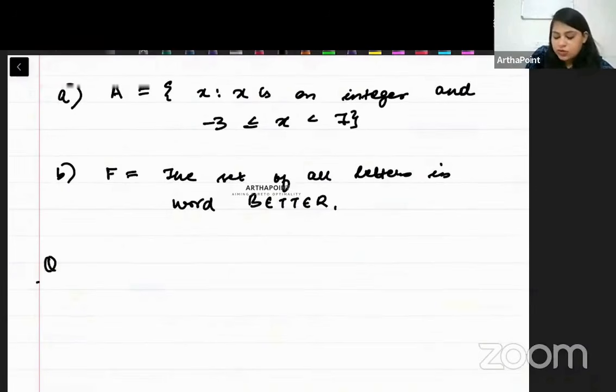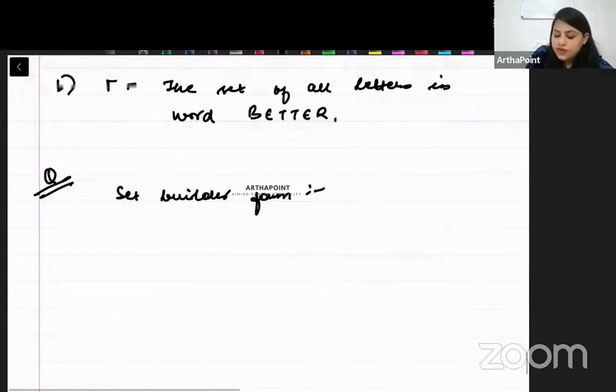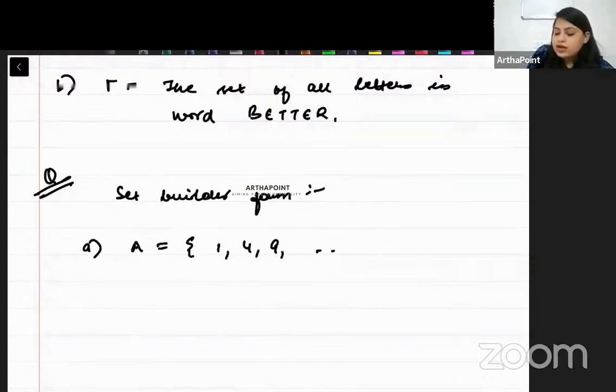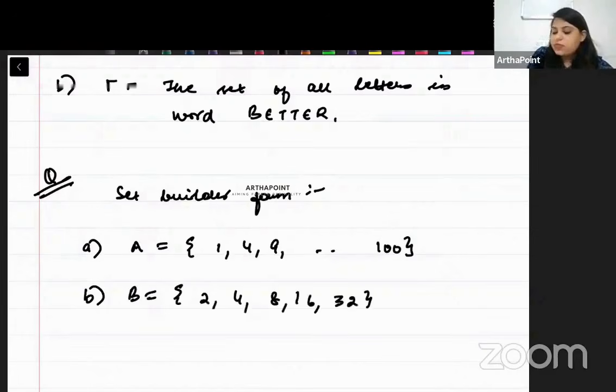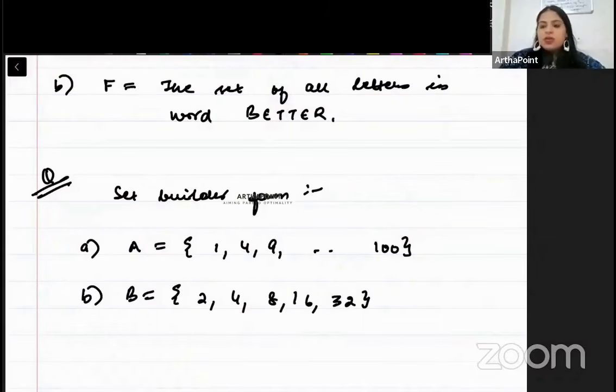Okay? Second question. Write it in the set builder form. What's the question beta here? So first, A is a set which is 1, 4, 9 till 100. And second, B is a set which is 2, 4, 8, 16 and 32. Write these two in the set builder format. In the last class, we had talked about two forms. We read two forms of sets. One was called the set builder form and the second was called the roster form.